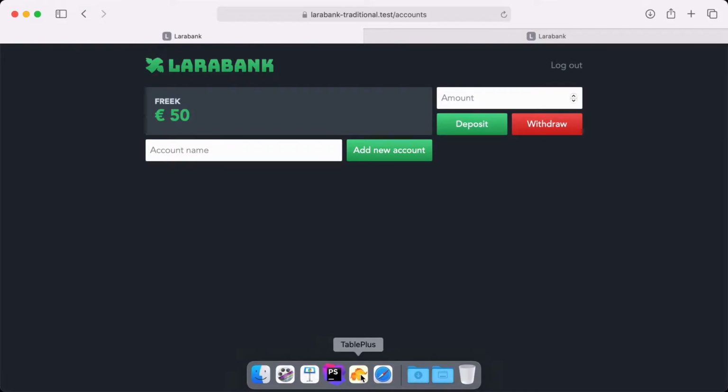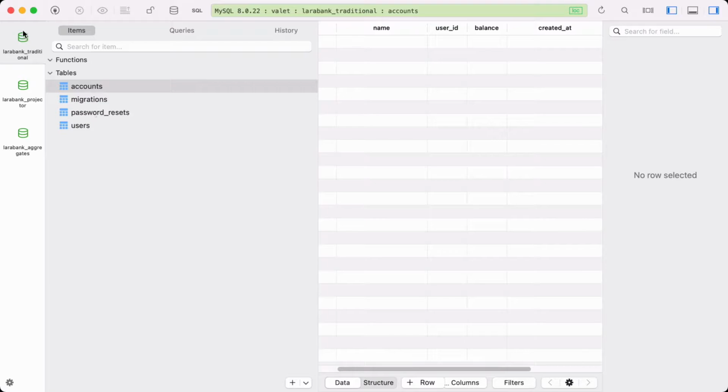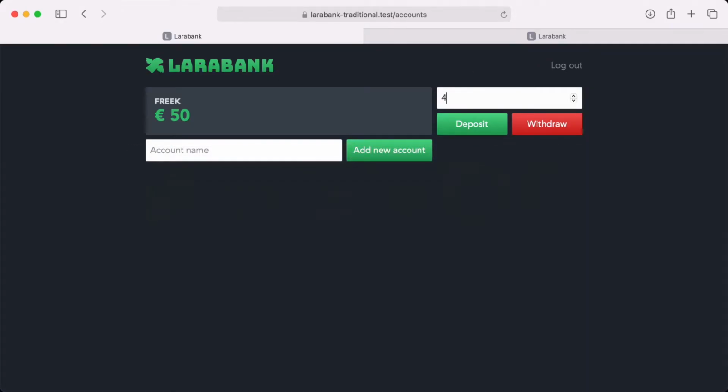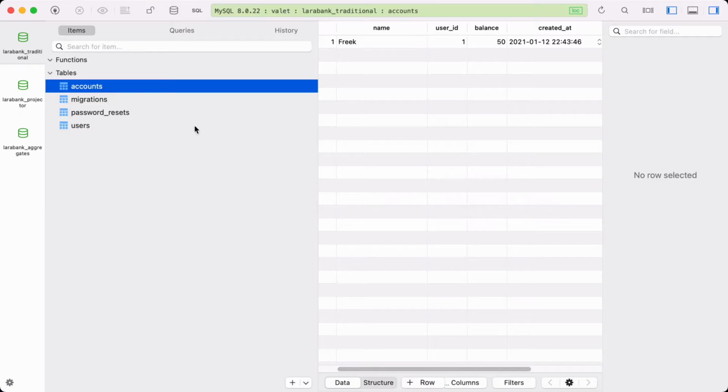When I take a look at the database of this application, it's very simple. We just have an accounts table. We have my account here. It has a balance of 50, and let's withdraw some money. And now the balance is minus 350. If I refresh here, we have minus 350, but we have no idea of how we reached this number. We don't have any recording of the transactions or the history. We only have this number.